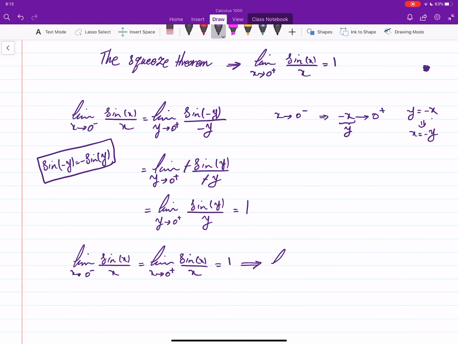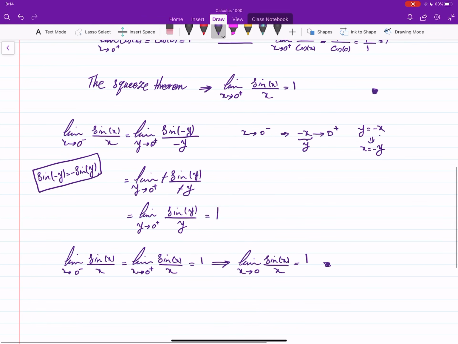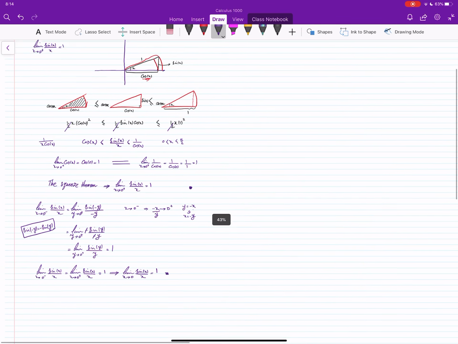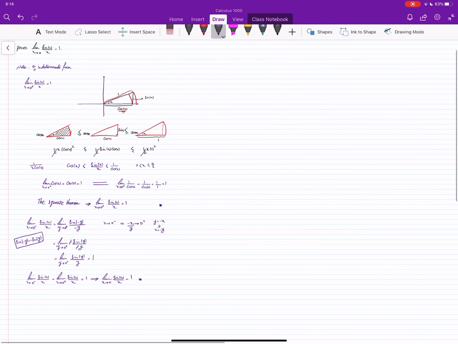Then we can conclude that the limit of the function sine x over x as x goes to 0 itself, not one-sided, is equal to 1. And that finishes the proof. We will get back to this limit in different videos, and we will see that this limit has very nice applications in general.